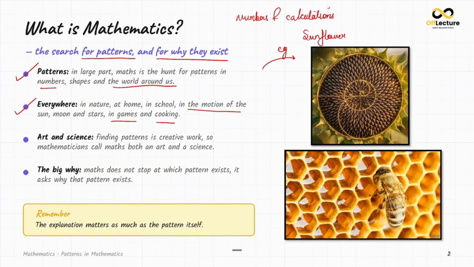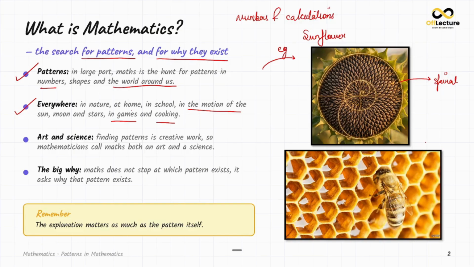If you see the seed pattern, it seems to be spiral in nature. Later on, we will see what specific mathematical pattern it represents. But for the time being, let's understand that the sunflower seeds seem to be in a spiral.